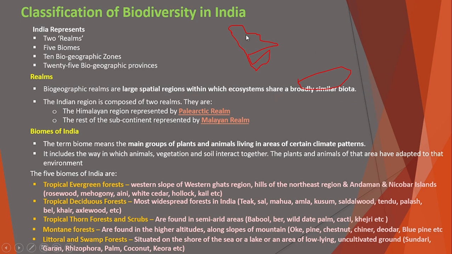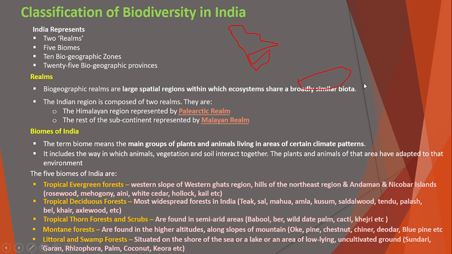In the northeast India, such as parts of Sikkim, Darjeeling, Arunachal Pradesh, and parts of Assam, there are climate differences.